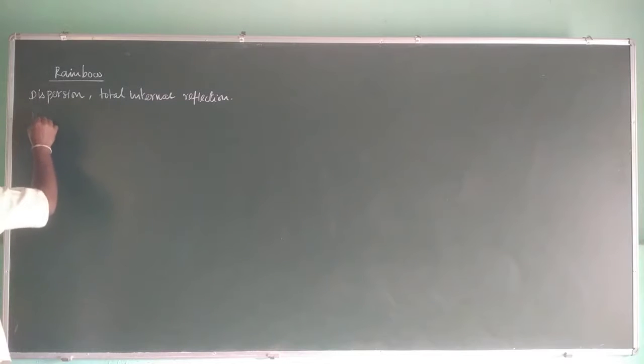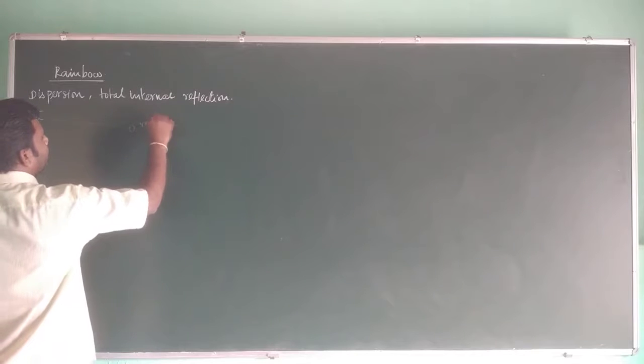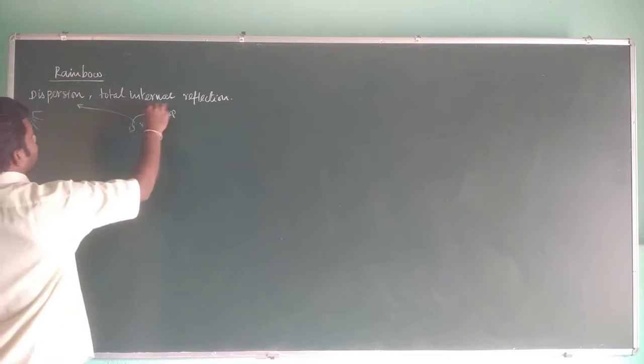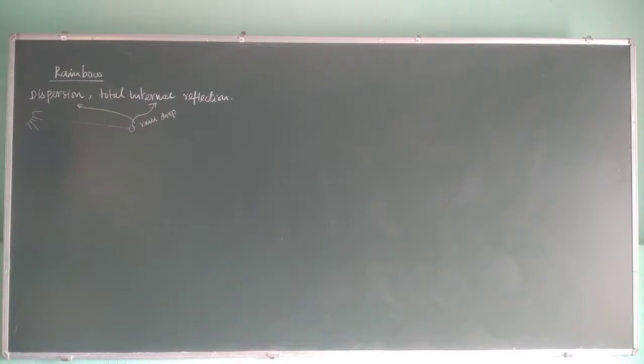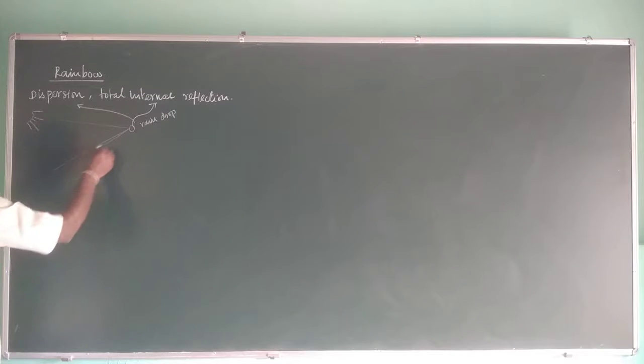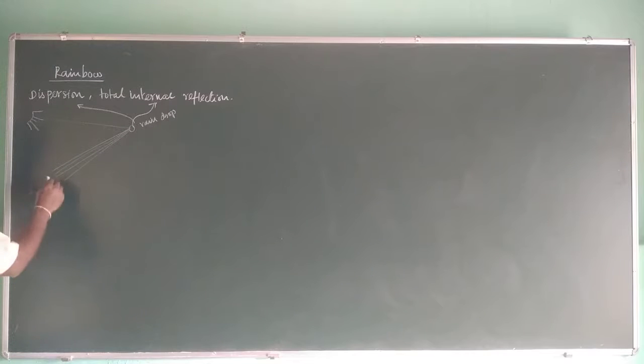Actually, in a nutshell, sunlight is coming from the sun and it is incident on a raindrop. In the raindrop, it undergoes dispersion and total internal reflection, so that the observer sees lots of colors. Observer sees lots of colors, right?